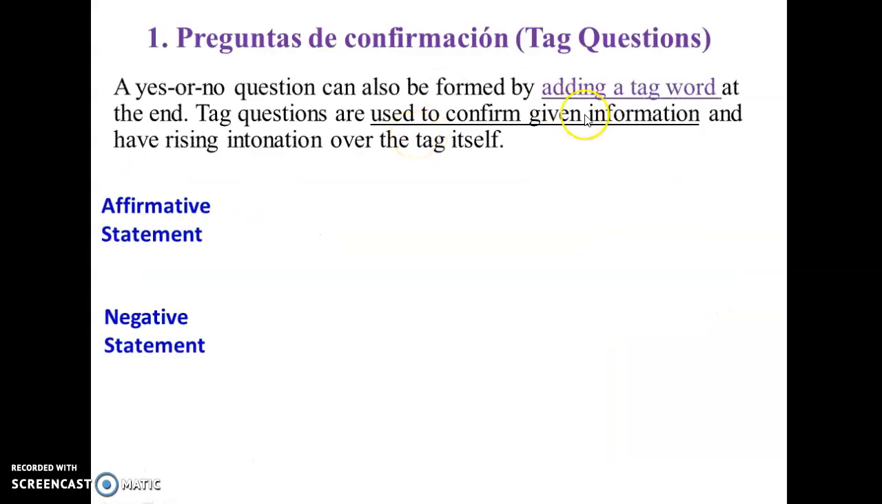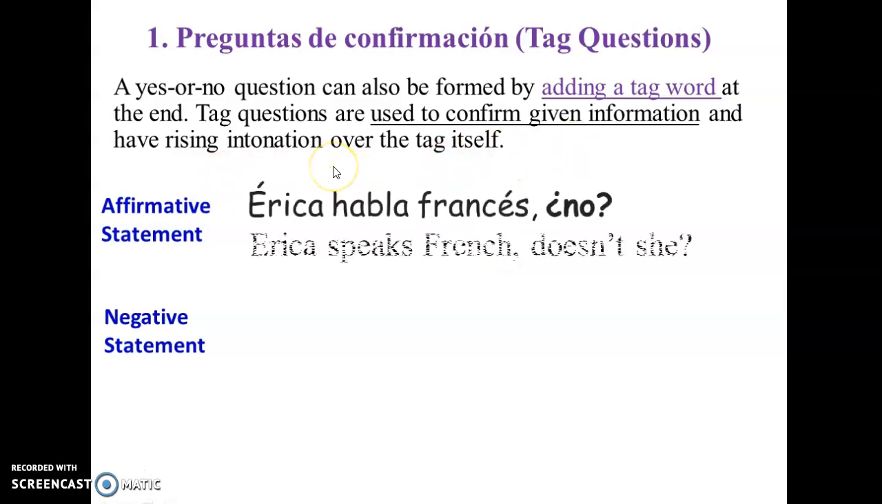When we use tag questions, this is basically when we're confirming something, information, and then we're going to add something at the end. So this is a tag question. ¿Erika habla francés? No, right? We're asking, Erika speaks French, doesn't she? We know that she does, but we are confirming that.